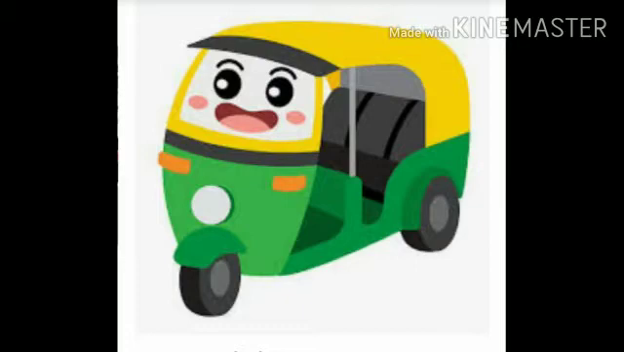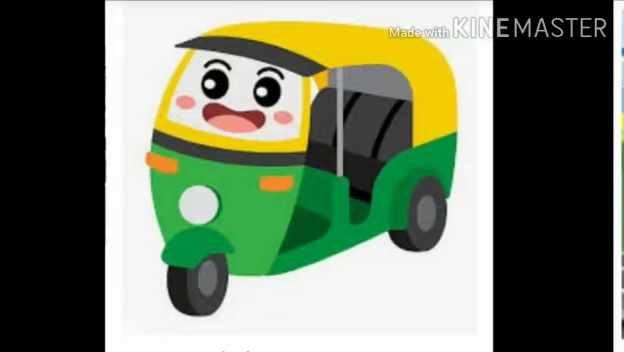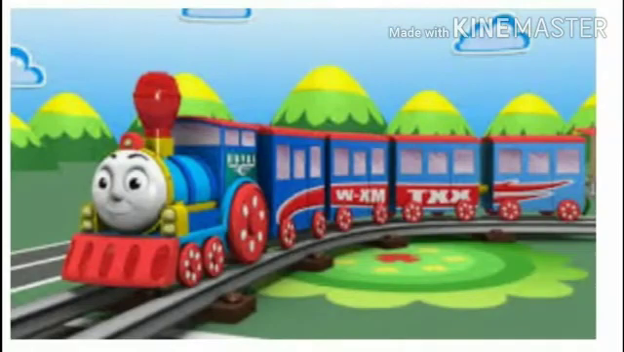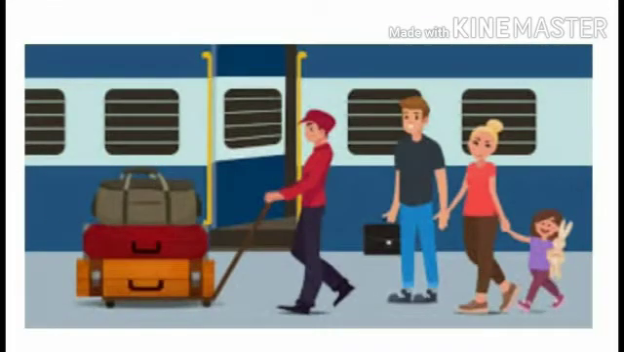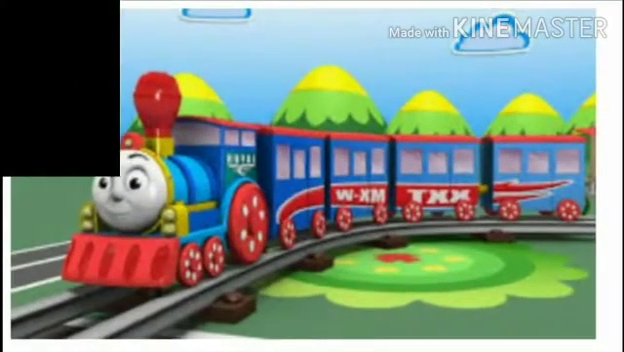Which means of transport do we use to travel to a distant place? Yes, we use either train or aeroplane. Have you all traveled in a train, children? Yes, no. Okay. The train runs on the track.